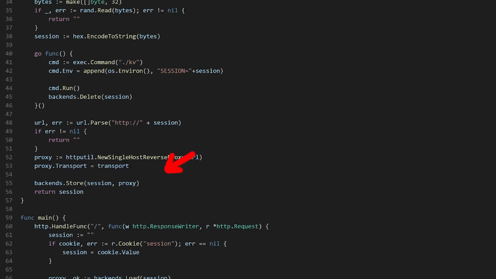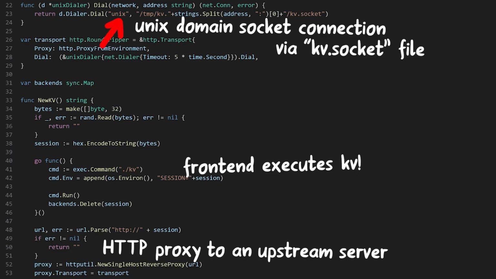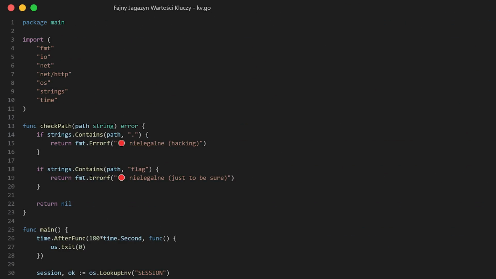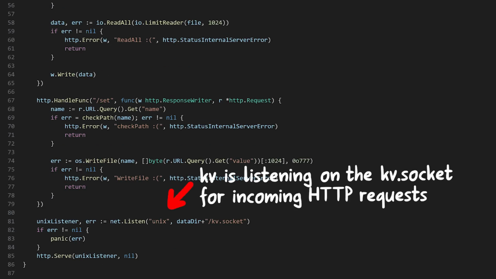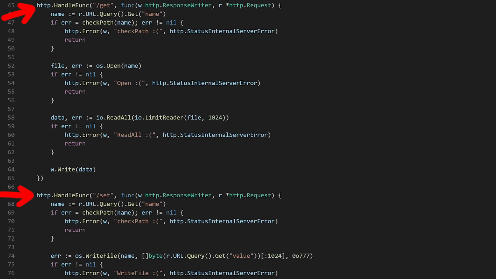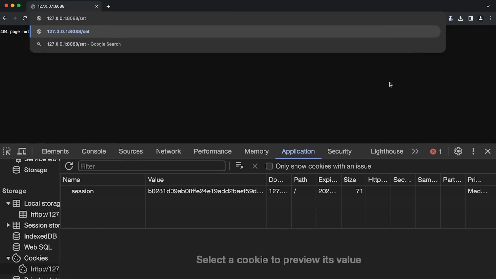If we look around a bit more, we can also see that the frontend executes the KV binary, and then it creates this HTTP proxy with a Unix domain socket called KV socket. And if we look now into the KV program, we can see that it listens on this KV socket, and it also declares two HTTP handler functions, set and get. So it looks like HTTP requests incoming into the frontend get forwarded here via a Unix domain socket to the KV process. We can also see that if we try that out in the browser.